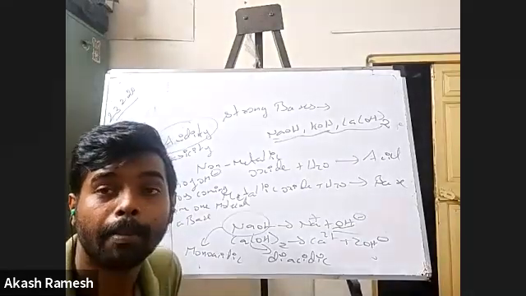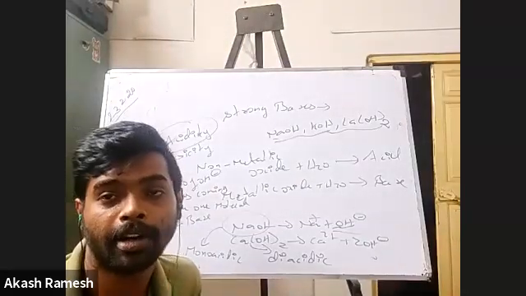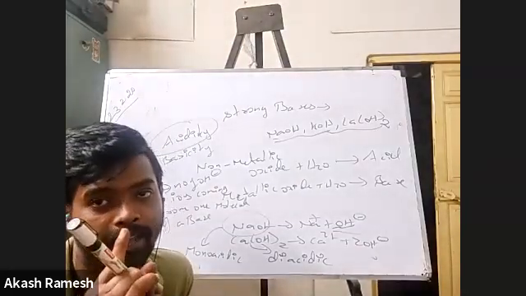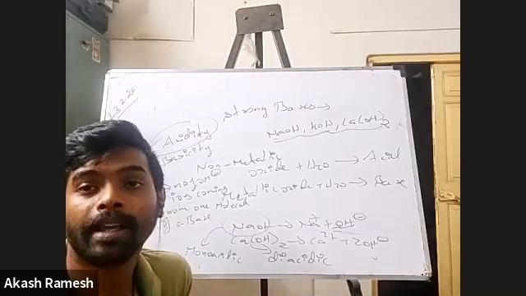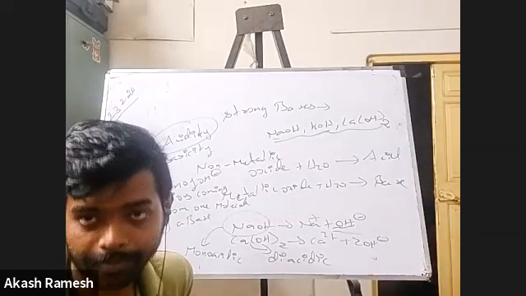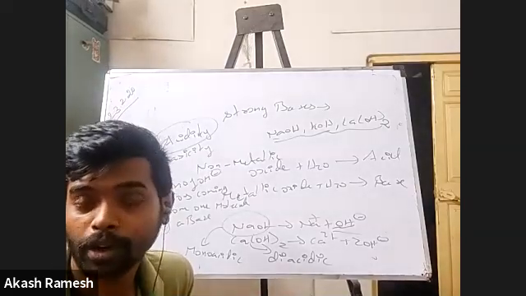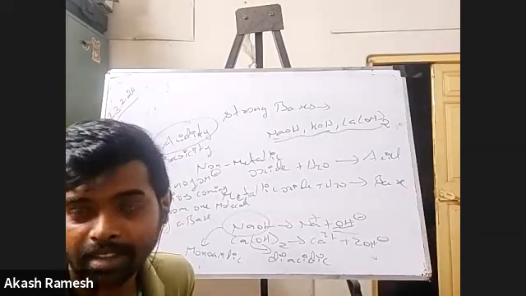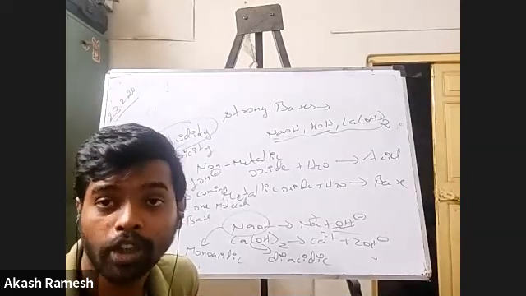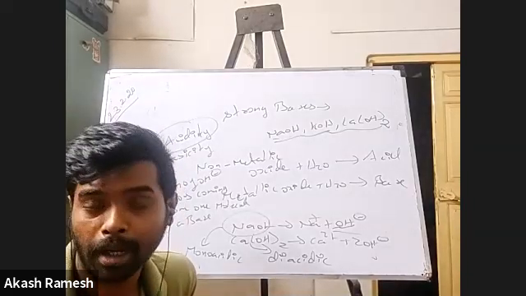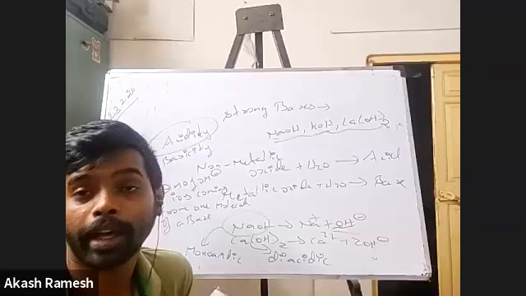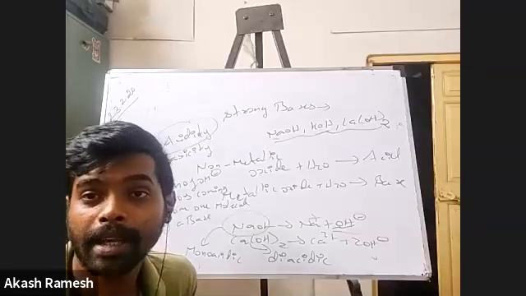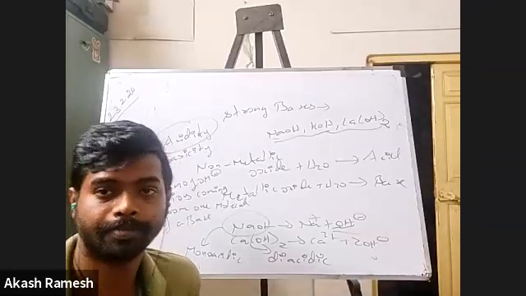Basicity is the number of H plus ions a particular acid can give from one molecule of the acid. For example, HCl is a monobasic acid, right? H2SO4 is a dibasic acid. H3PO4, phosphoric acid. What is the formula for phosphoric acid? H3PO4. Right. So H3PO4 is a tribasic acid.